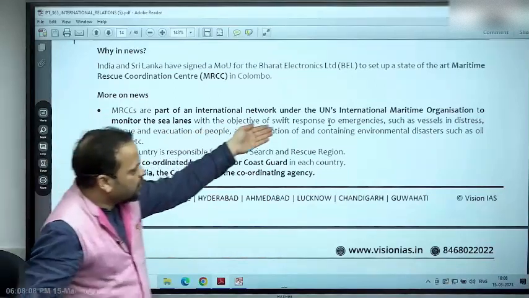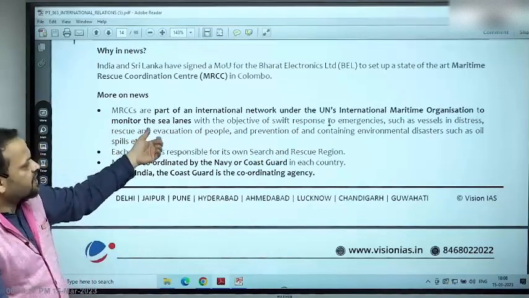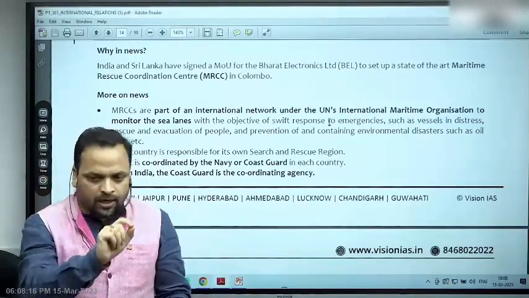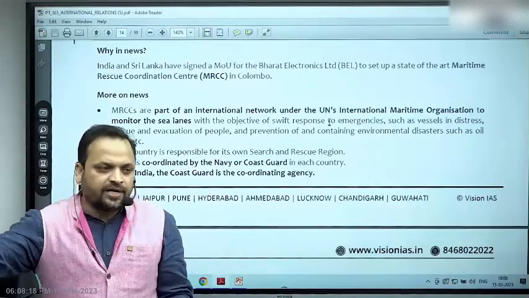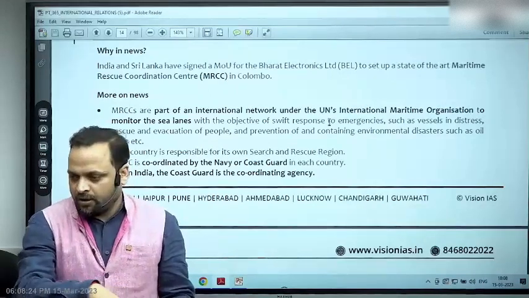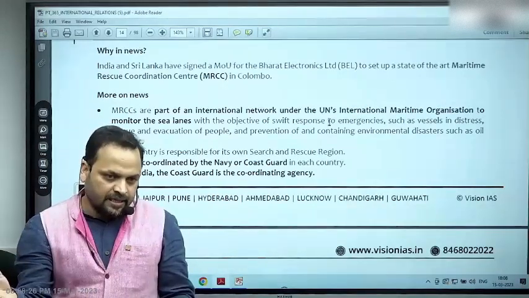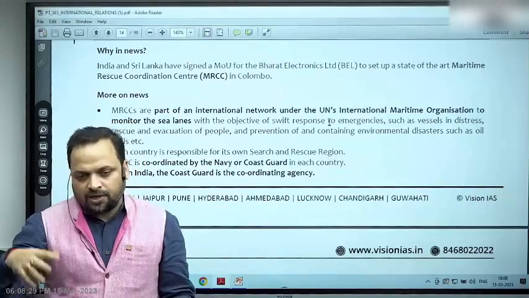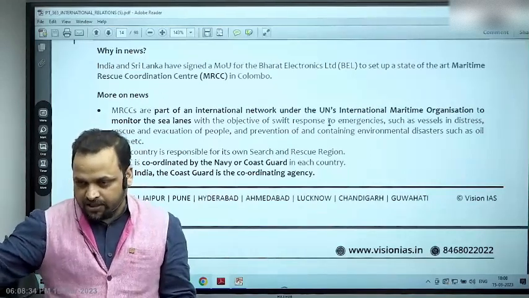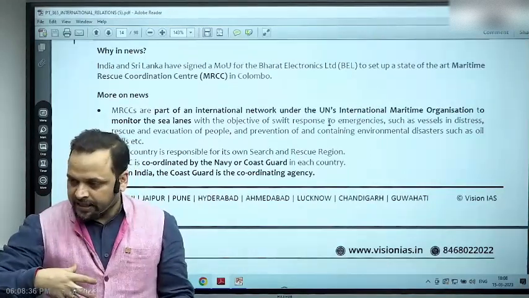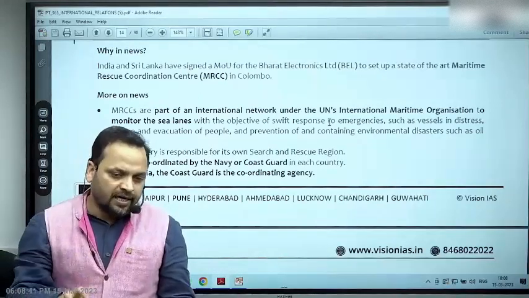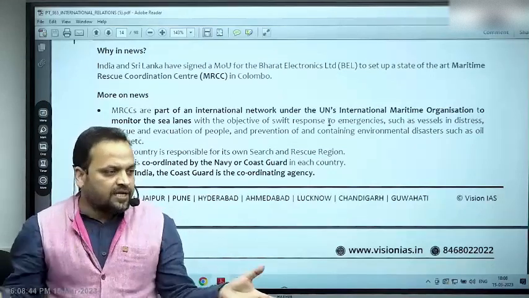Part of international network under UN's International Maritime Organization to monitor the sea lanes. Sea lanes. कभी भी एटलस देखा होगा, मैप देखा होगा, तो you will find dotted lines connecting point A to point B. What are these? These are the pathways that ships, whether naval ships or commercial ships, all right? So commercial shipping or merchant shipping is called white shipping. That's why you will have white shipping agreement for commercial shipping, for exchange of information, right? And naval shipping generally is associated with the color blue, right?